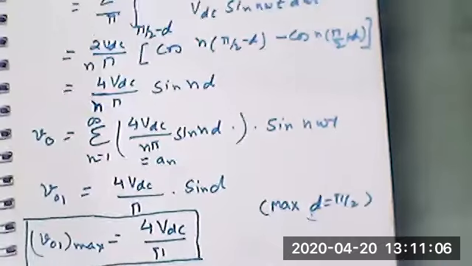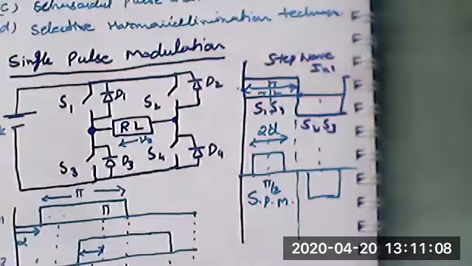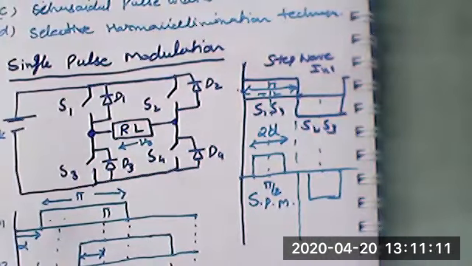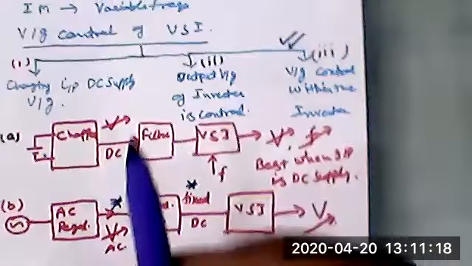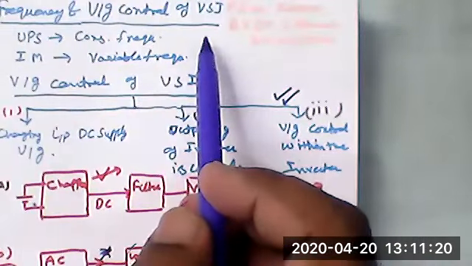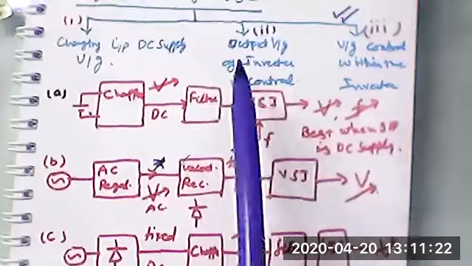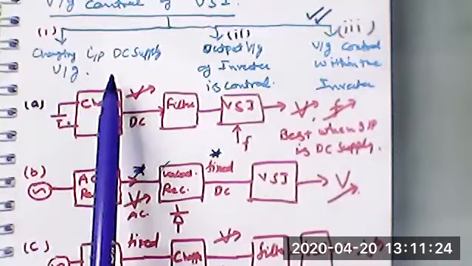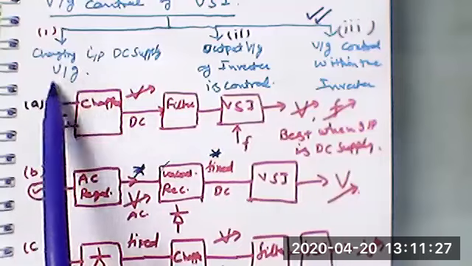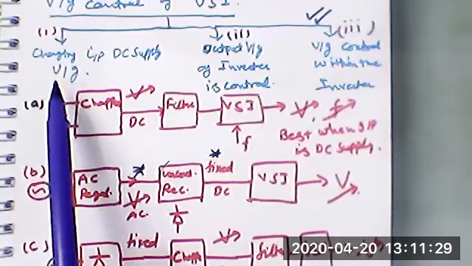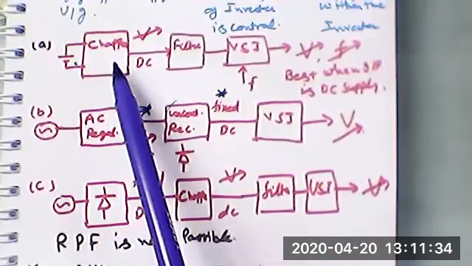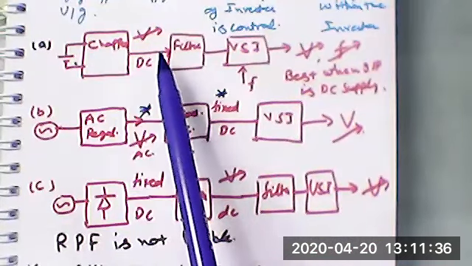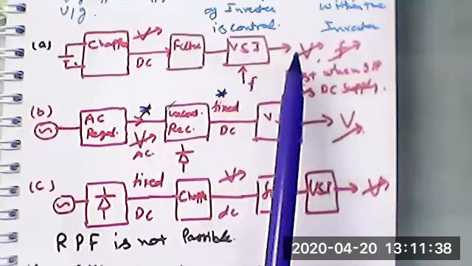We have seen that inverter, for the student like Ankita who joined just 10 minutes before. Today we have studied how to control the voltage of an inverter. There are 3 types of control. The first one is changing the input supply of the inverter. We can achieve this by using a DC source followed by a chopper, so you will have variable DC and correspondingly variable voltage.